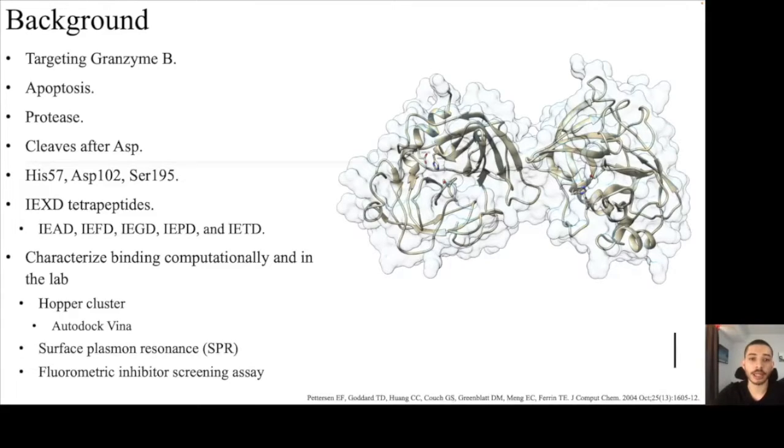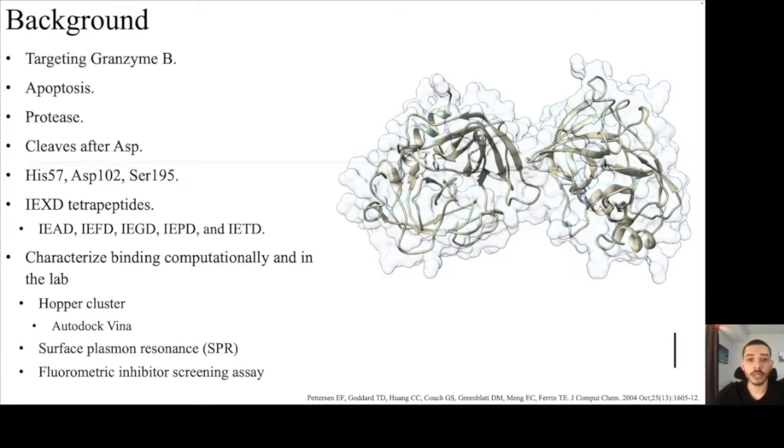Granzyme B is my target enzyme, and it is an important regulator of T cell and NK cell induced apoptosis, or programmed cell death. Granzyme B is a protein that catalyzes the cleavage of proteins after an aspartate residue, and has an active site catalytic triad comprised of histidine 57, aspartate 102, and serine 195.